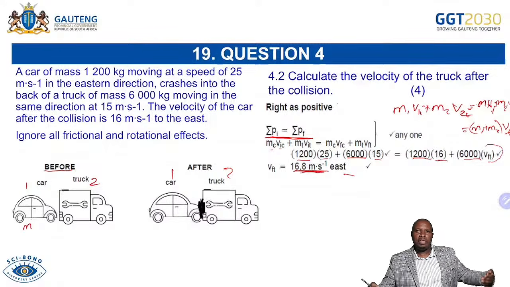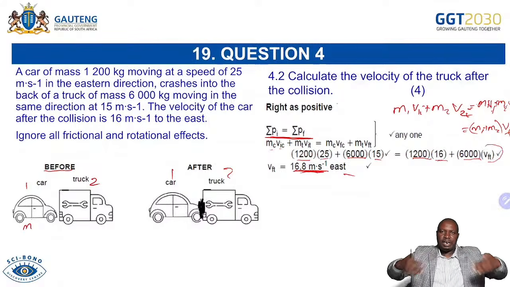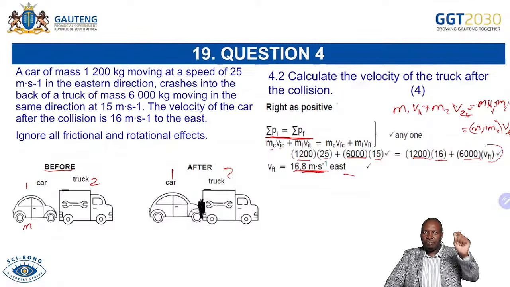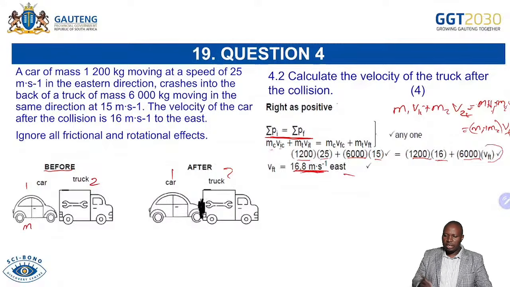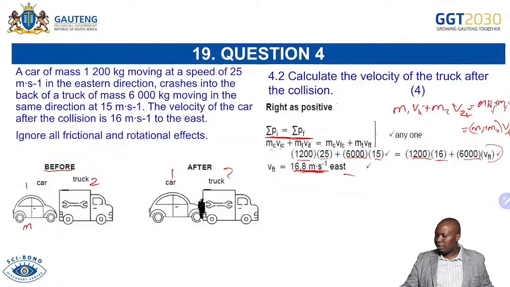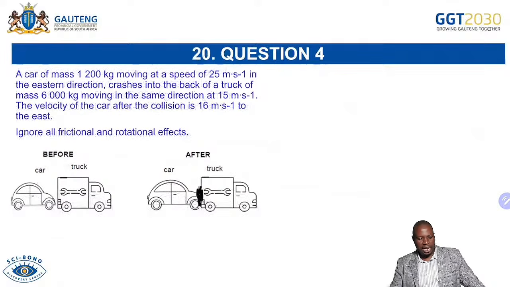Be careful when the two objects are moving in different directions. You have a duty to choose a positive direction, to say to the east or to the north or to the west is positive, and then be able to substitute those positives and negatives.